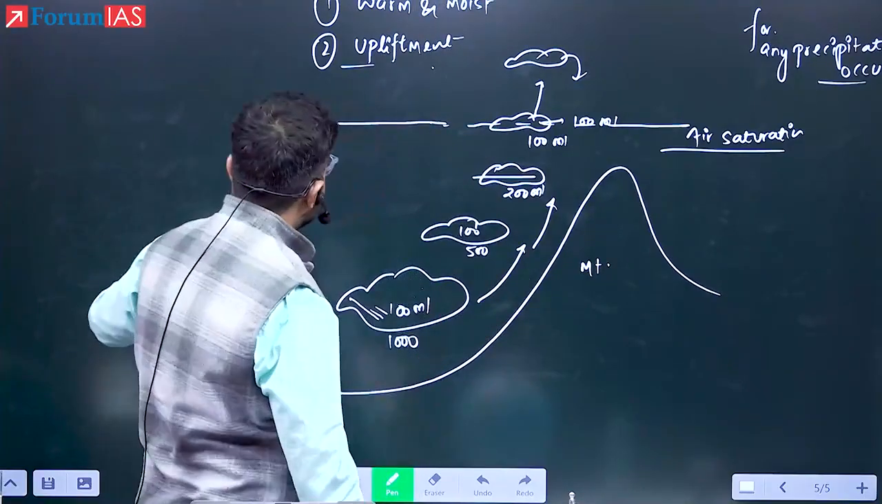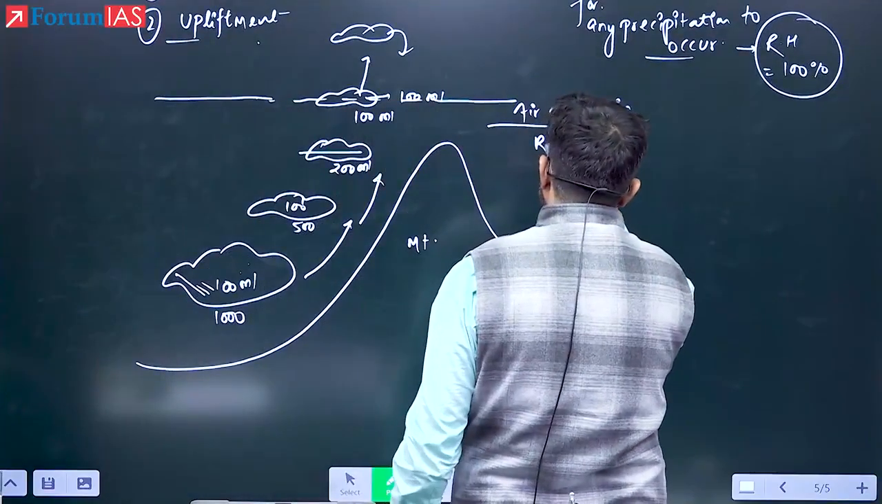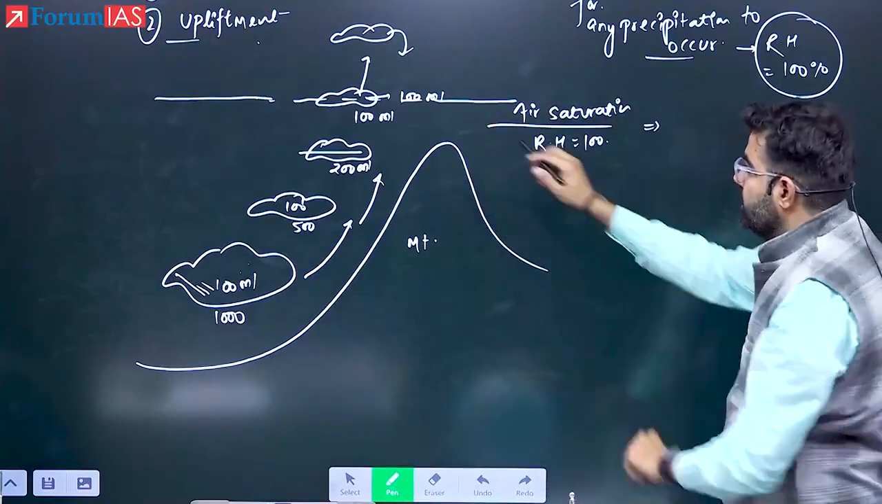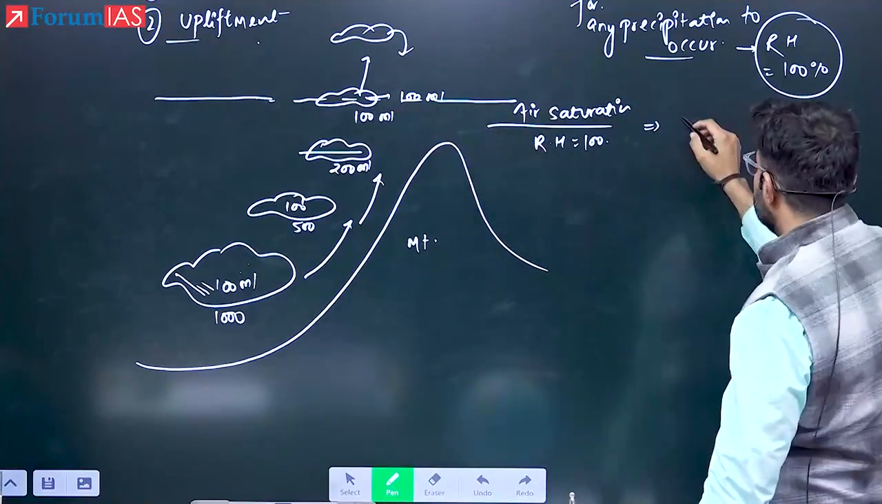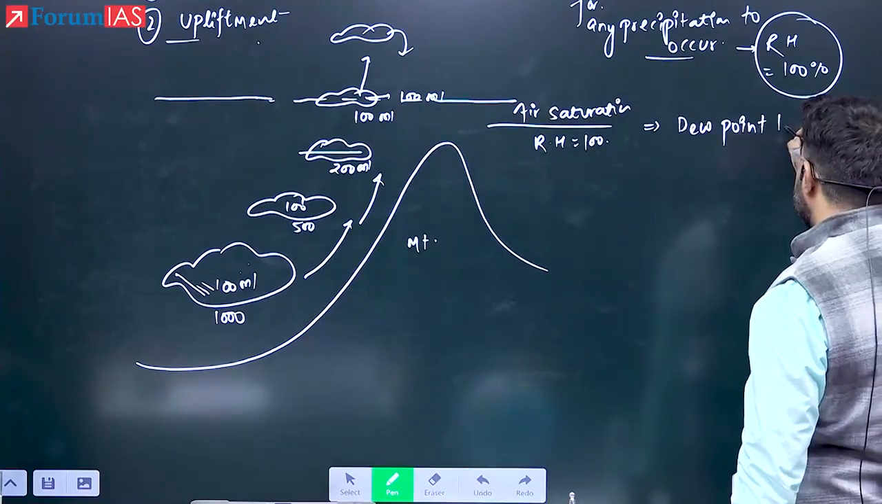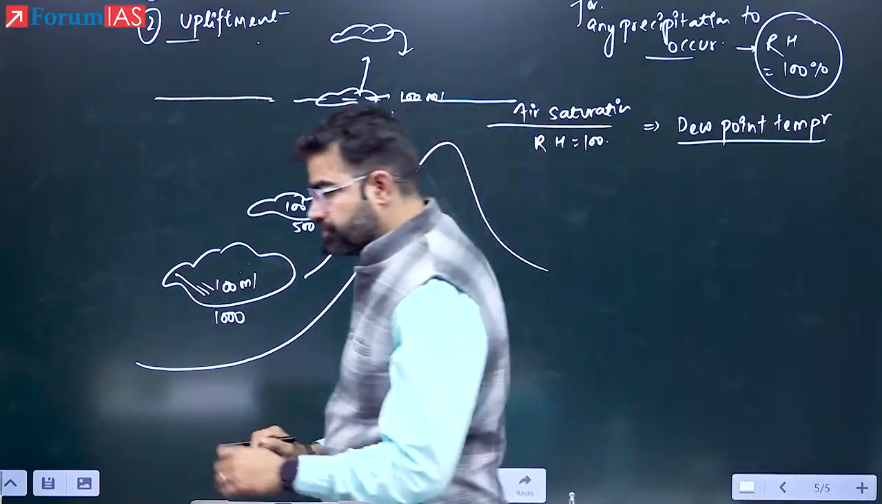Now see here, when saturation occurs, when the relative humidity reaches 100%, the temperature at which it occurs here, the temperature of the air pocket, that will be known as the dew point. Dew point temperature. Yes? And after the saturation, now see here.